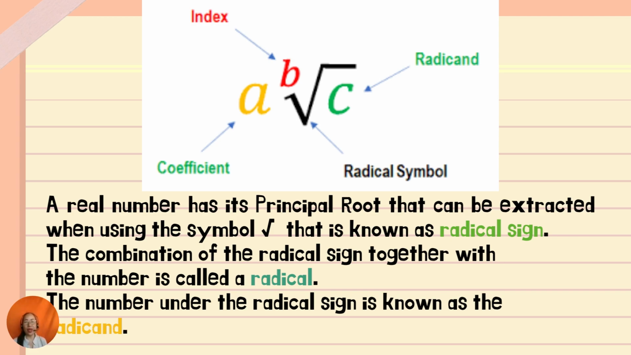For example, for the square root, you cannot see the number 2 as an index. If you cannot see any number, it means 2, because the lowest index in any radical is 2. If you see 3 there, it means cube root. For example, cube root of 8: you're going to think of a number that you multiply by itself 3 times, for example, 2 times 2 times 2. That is actually the cube root.